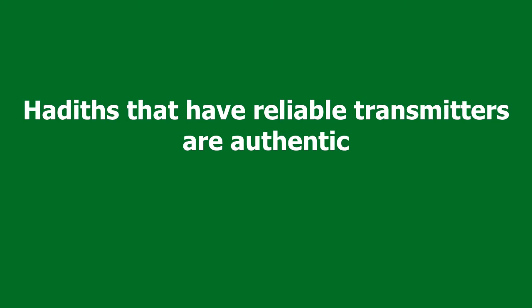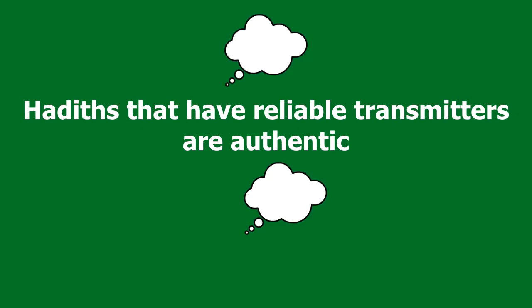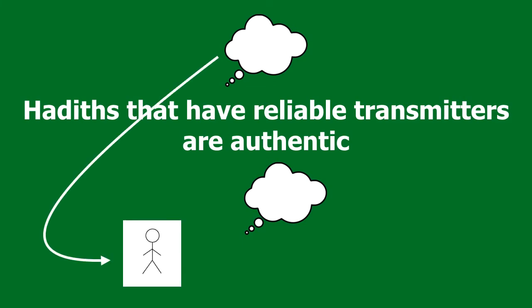This is a proposition. This proposition has a subject concept and a predicate concept. The subject concept is hadiths that have reliable transmitters. The predicate concept is being something that is authentic, something that is genuine, something that truly conveys information about something that happened in the past. We use the subject concept to identify a referent.